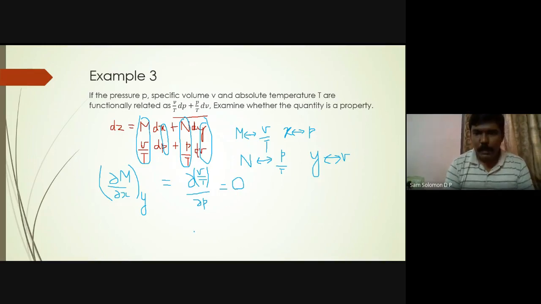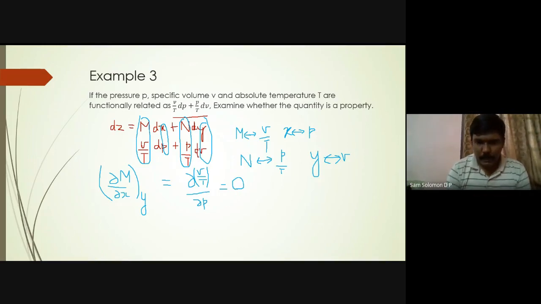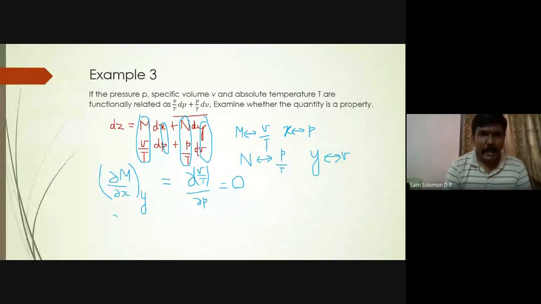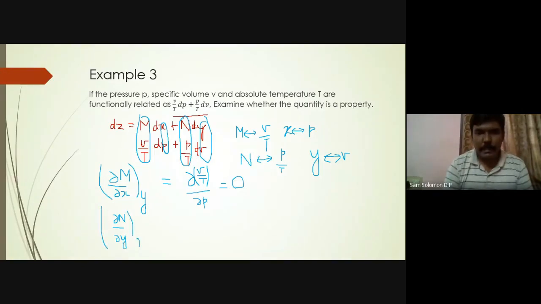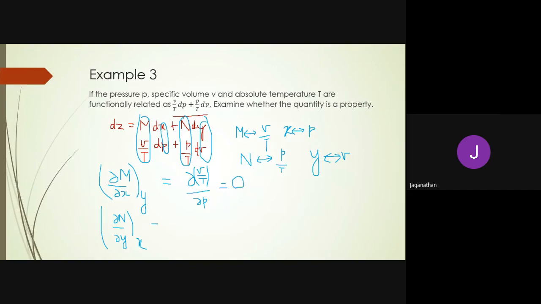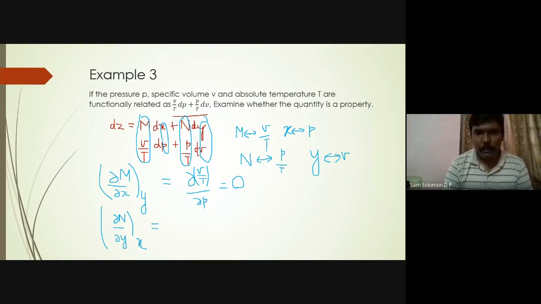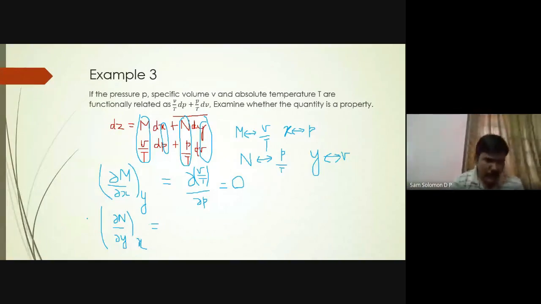Right? Okay. The next term is partial N by partial x at constant y. Sir, partial N by partial y, sir. Yes, you're right. Good, I made a mistake here.